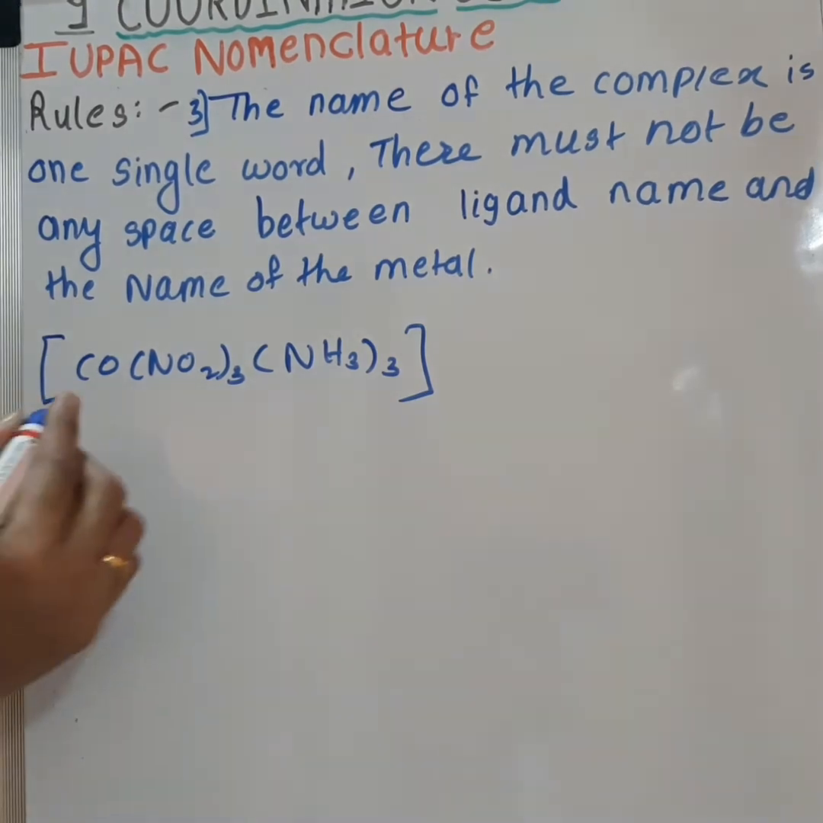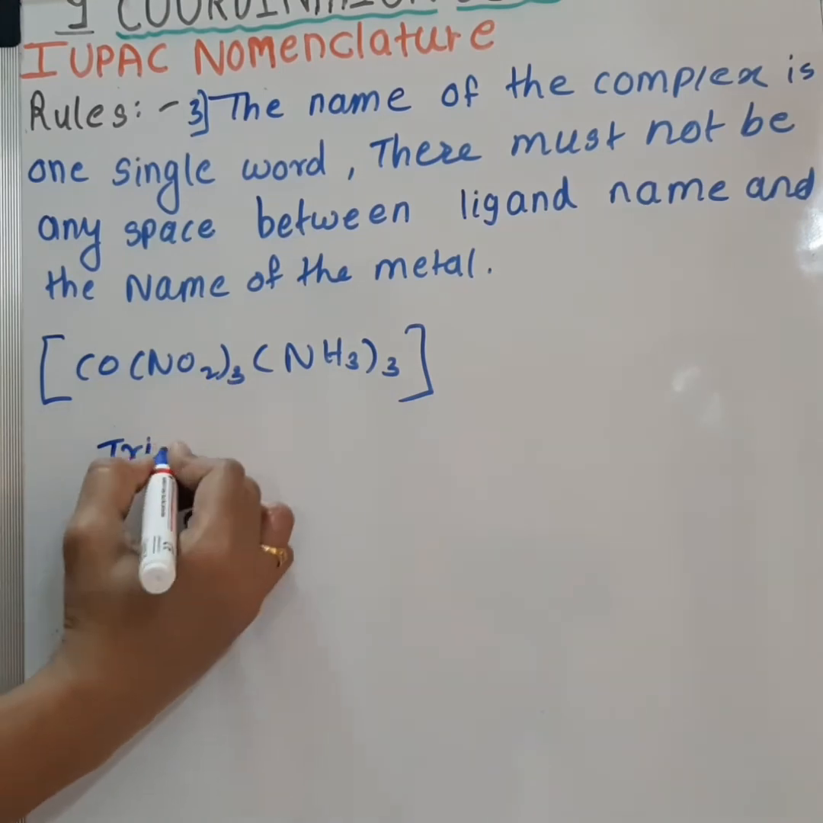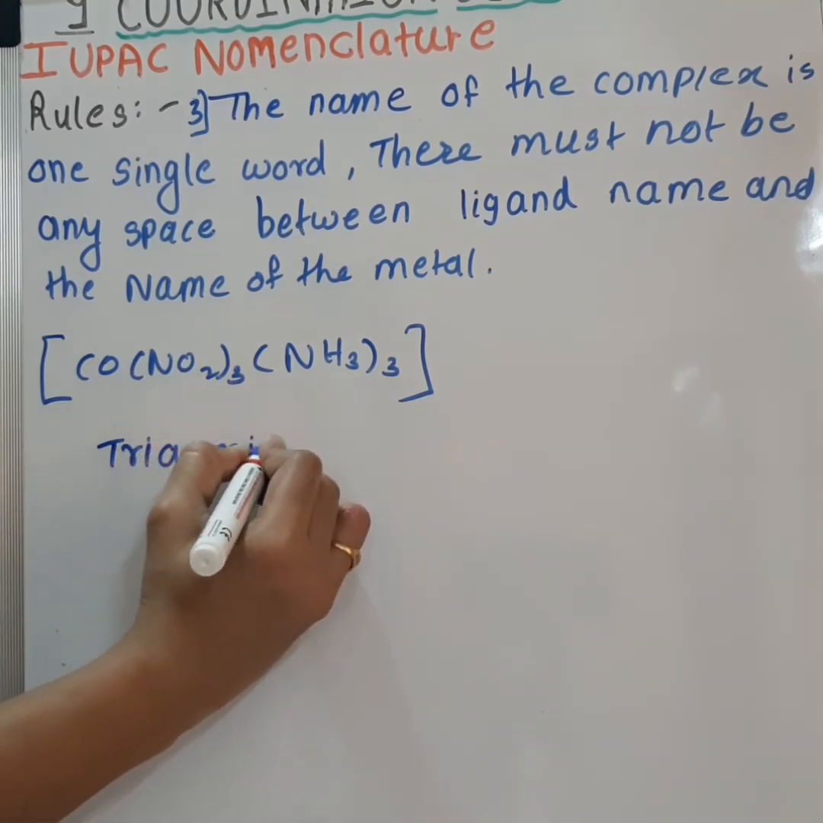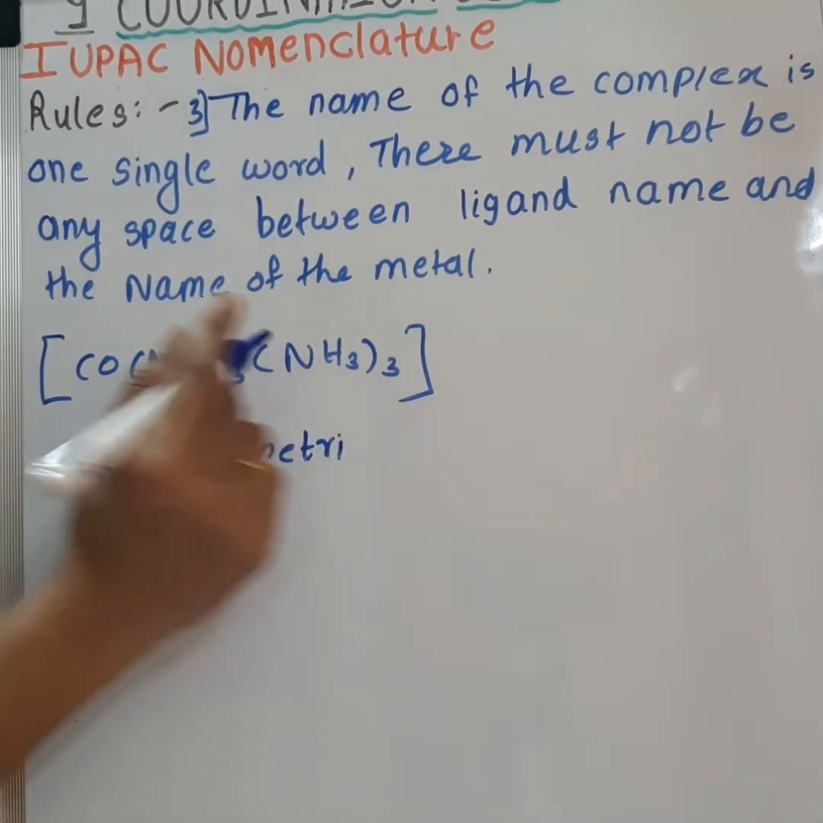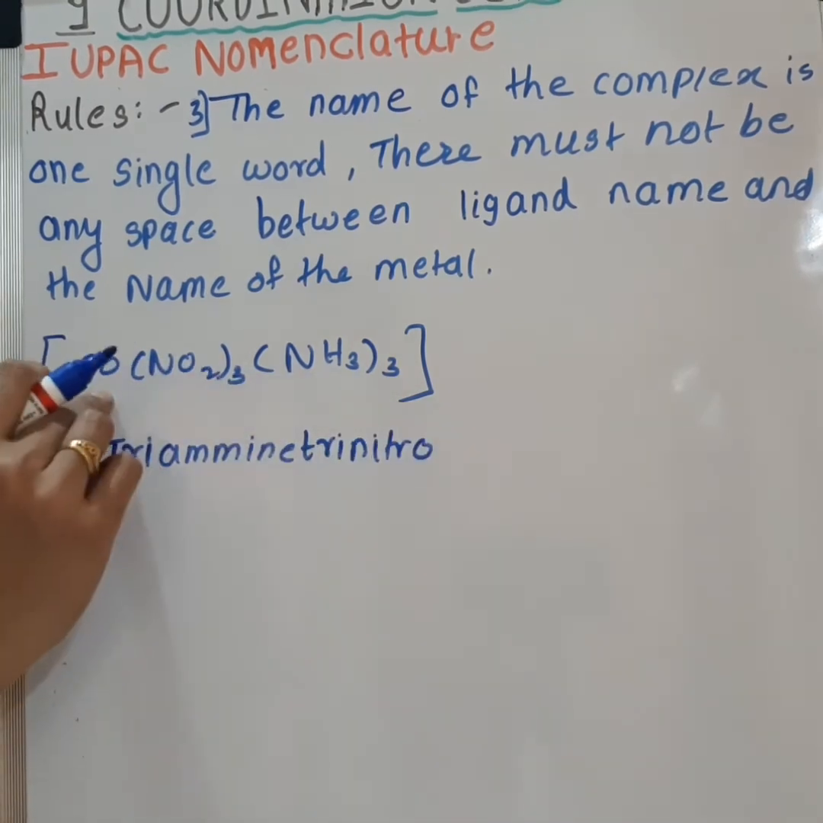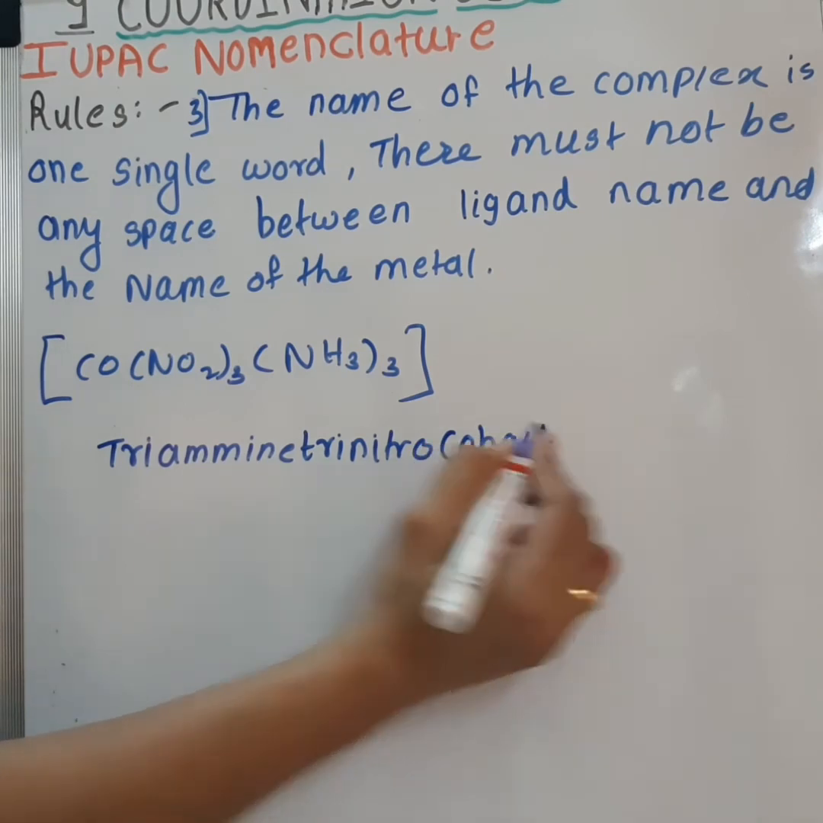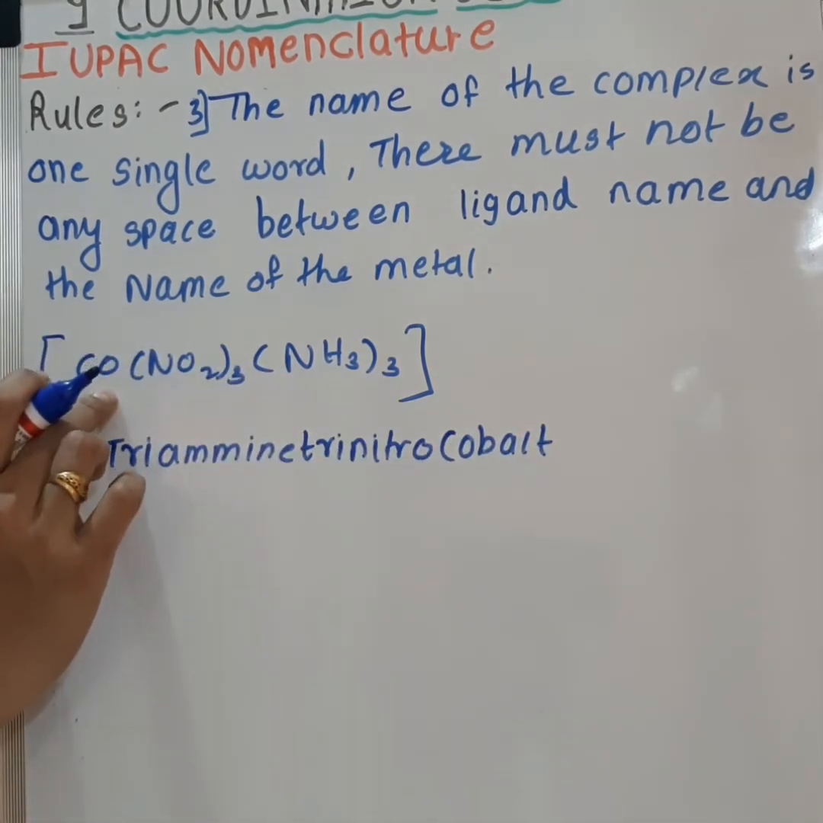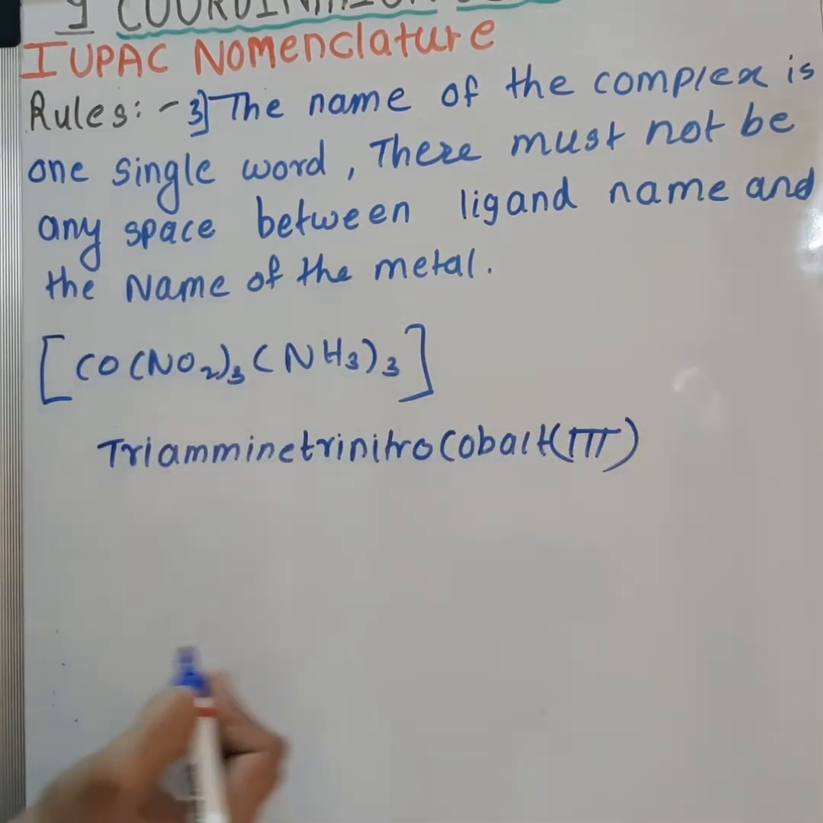So how to name this compound? It is triammine. There are 3 molecules of ammonia. NO2, that is nitro, and the metal, that is cobalt. And here the oxidation state of cobalt is 3 plus, so Roman numeral 3. So this will be the name of this compound. So let's see the next rule.